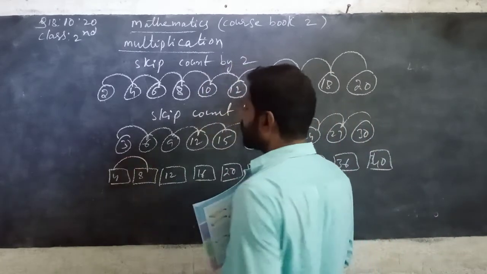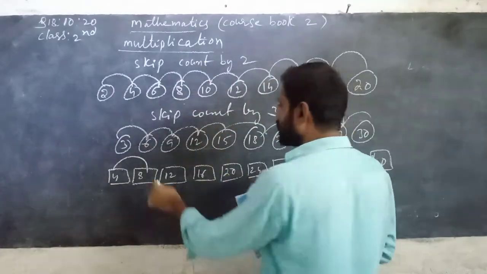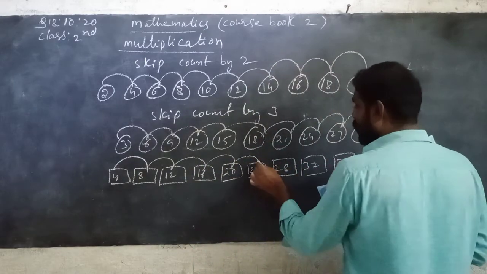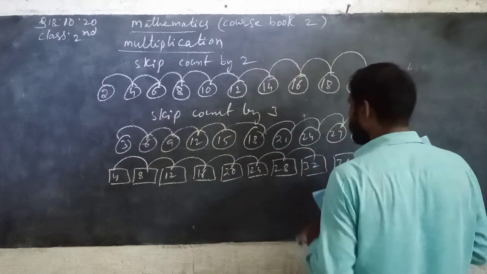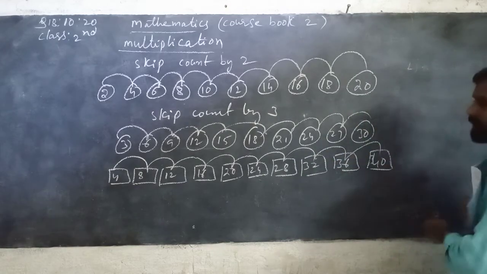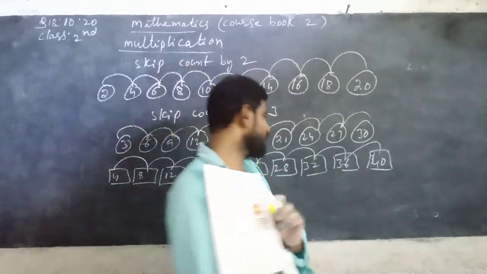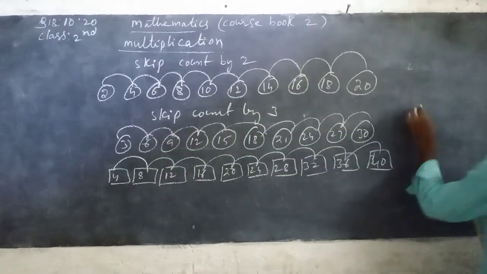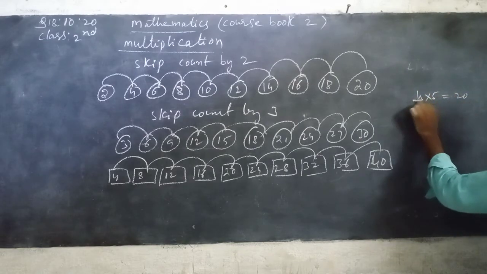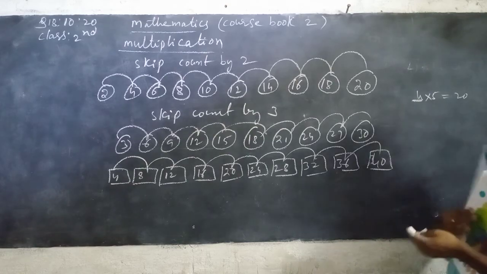Skip by 4 means you start from 4: 4 plus 4 is 8, 8 plus 4 is 12, 16, 20, 24, 28, 32, 36, 40. This is also nothing but the 4 table. See here, for example, 4 5s are 20, which means 4 is repeated 5 times.